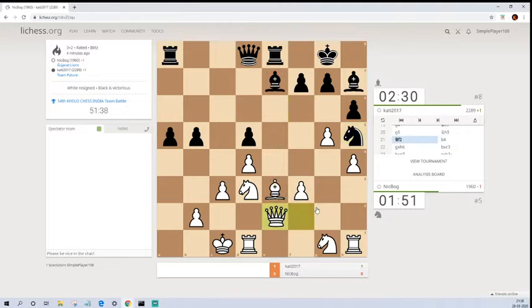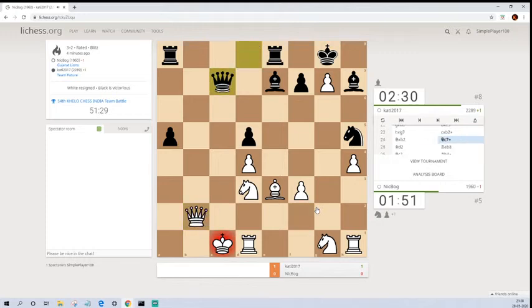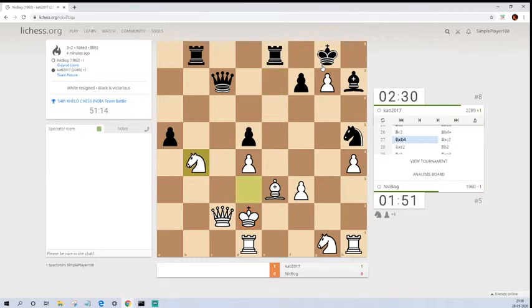Okay, so queen f2 was played, and then pawn to b4, pawn takes, pawn takes, and queen takes, and this king is more exposed as compared to this king on g8. I think that is the reason why white lost the game here. So king d2 was played, rook to b8, queen to c2, and bishop to b4 check, and I think that's the loss for white, where he lost his queen.